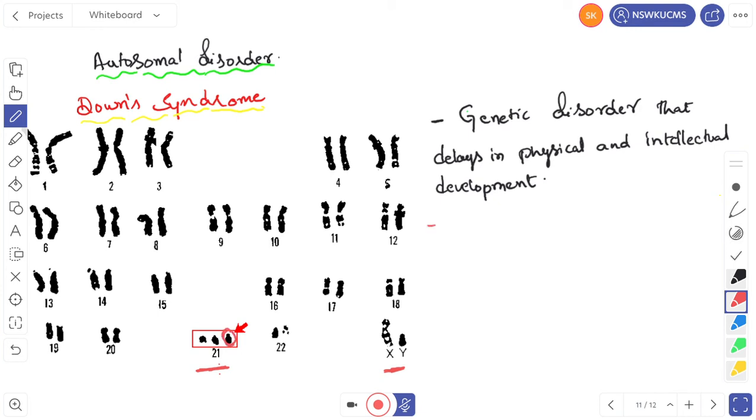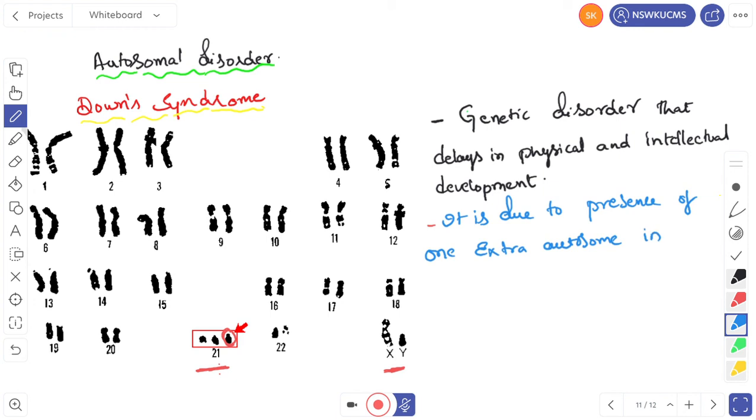So it is due to presence of one extra autosome in the 21st pair. Simply we can say that one has trisomy of the 21st pair of chromosomes. The karyotype will be 47,+21.